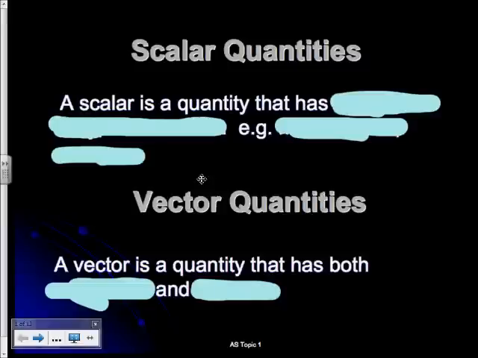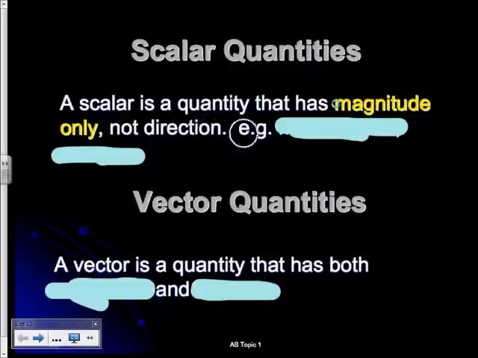In class, we've been discussing physical quantities, things that can be expressed using a number, a magnitude, and a unit. Well, there are two basic types of physical quantities, those which we call a scalar quantity. And a scalar quantity is one that has magnitude only. It does not have direction.